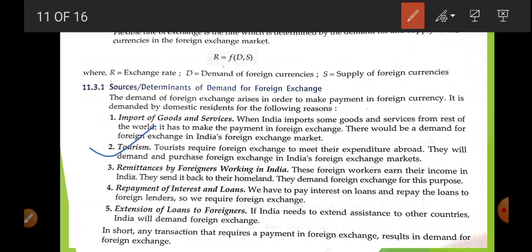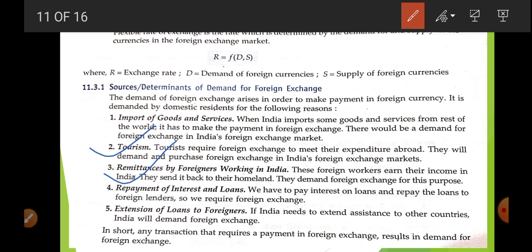Like, if you are going to America, what are you going to demand? Dollars. Okay, now next is remittance by the foreigners working in India. There are many foreigners who are working in India. Whenever they get their money, they are going to send some part of it to their own country. When they send rupees, it is not useful for them, so they have to convert it. In this way they demand foreign currency.